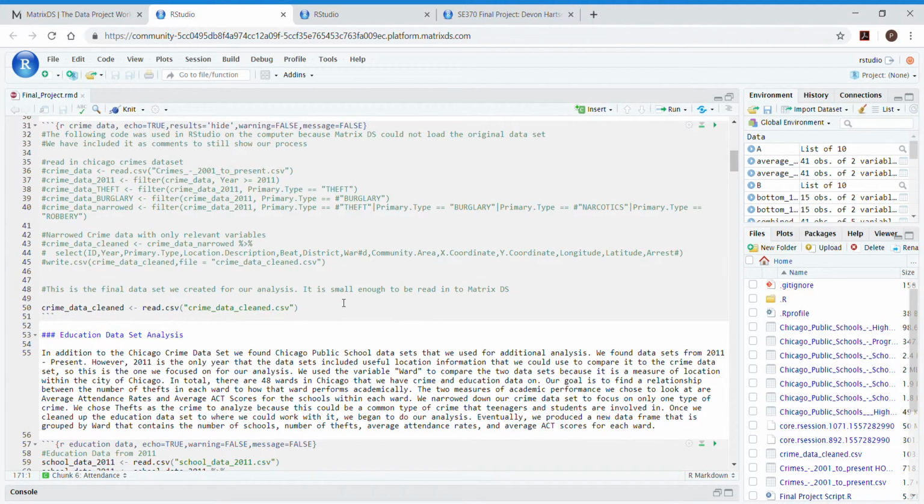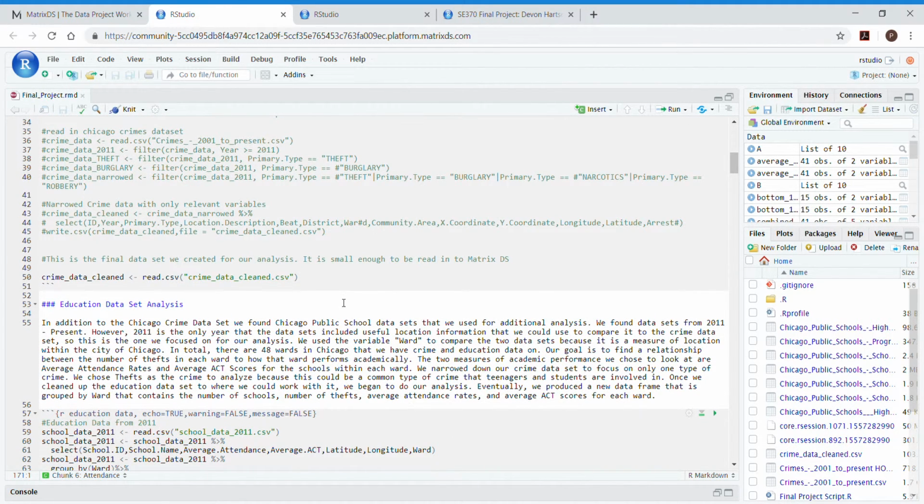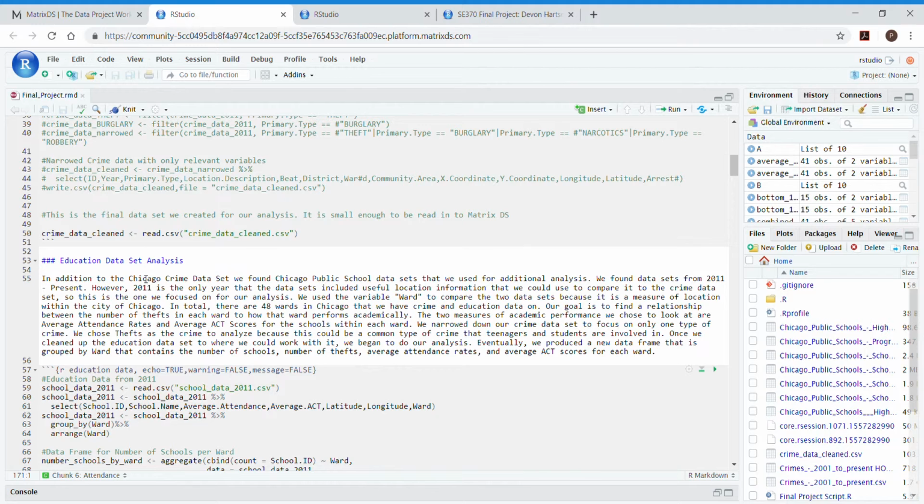We also narrowed the year to where the data only occurred greater than 2011 because our education data starts in the year 2011.